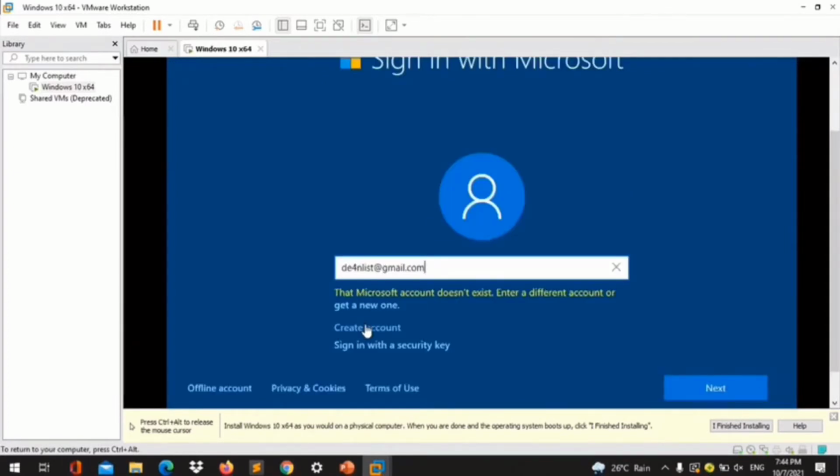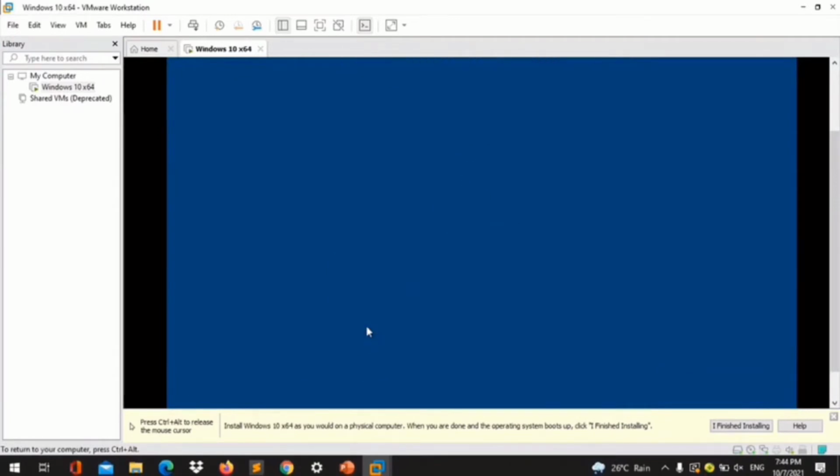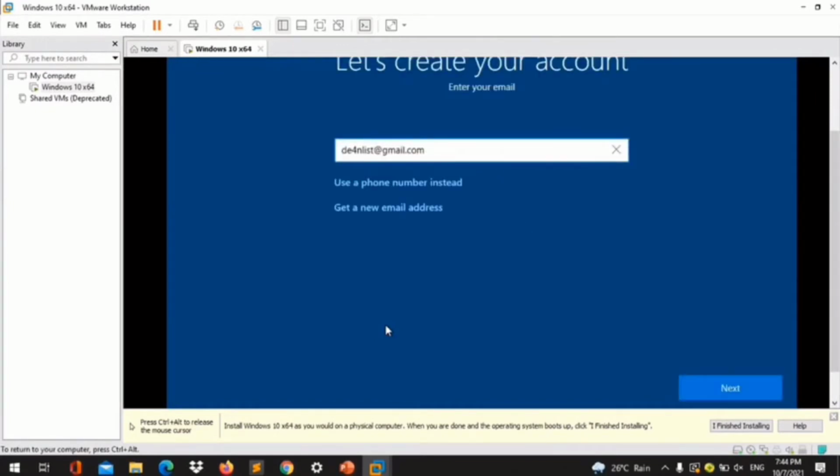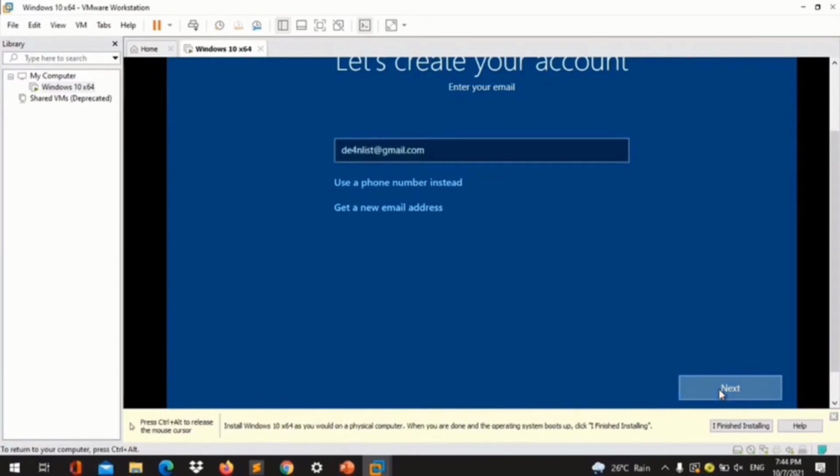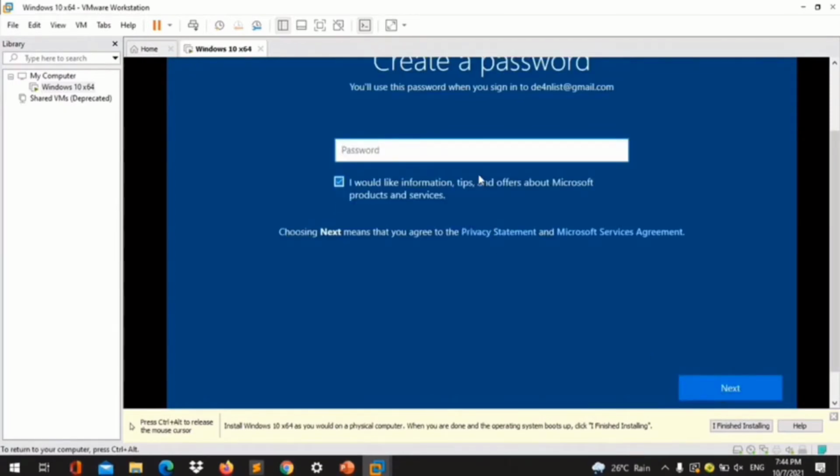Then enter your email address. And just click on Next. And then create your password.